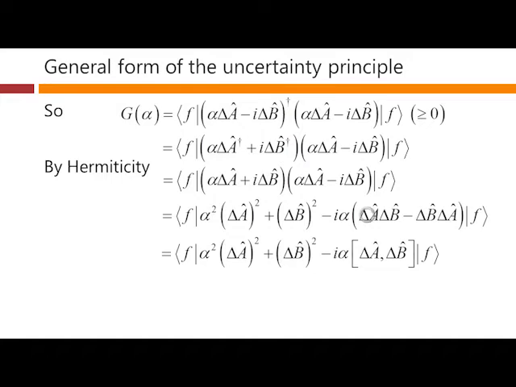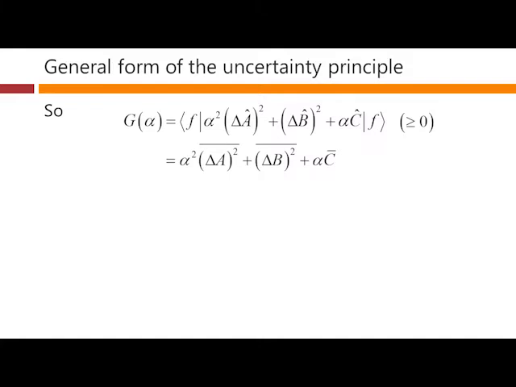Well, this here is just the commutator of delta A and delta B. And we know that the commutator of these, by definition, we're going to have that as iC here. So that means that we can rewrite this in the following form down here. Therefore, this whole expression here we can rewrite as the following, because F delta A squared F is just the average value of delta A squared, our variance, and we've got an alpha squared here.